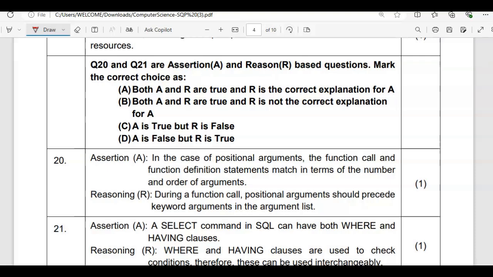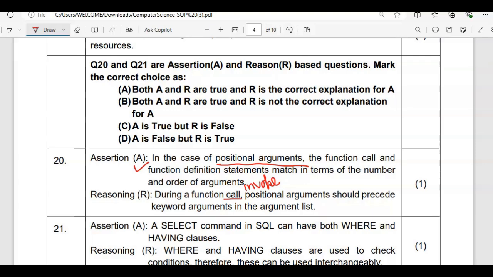In the case of positional parameters or positional arguments, the function call and function definition statement match in terms of the number and the order of argument. So positional argument is actually based on the position, even order also and number also. So this is correct only. During a function call, equal to invoke, when you are invoking a function, positional argument should precede keyword argument in the argument list.